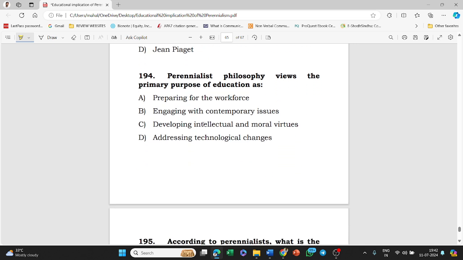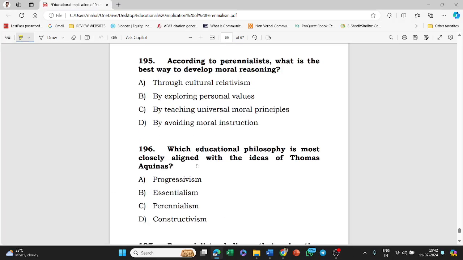Perennialist philosophy views the primary purpose of education as preparing for the workforce, engaging with contemporary issues, developing intellectual and moral virtues, addressing technological changes. Option C, that is developing intellectual and moral virtues, is the right answer to this question.